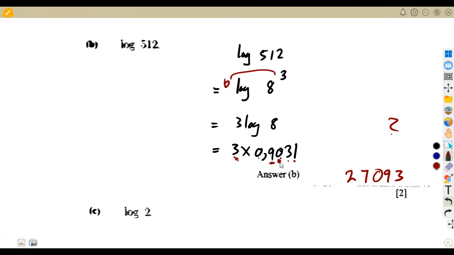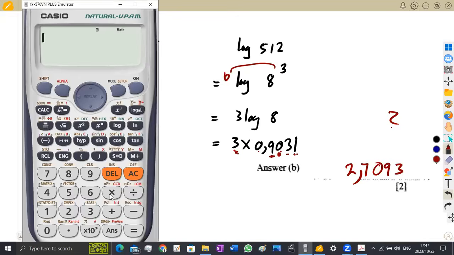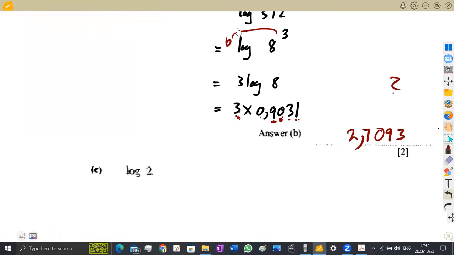Our decimal place 1, 2, 3, 4. So it's going to be 2 comma. Okay, let's confirm with our calculator. 3 times 0.9031 is 2.7, which is fine. Let us move on to the other part, the logarithm of 2.